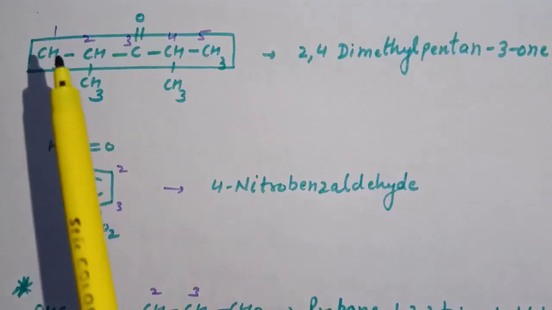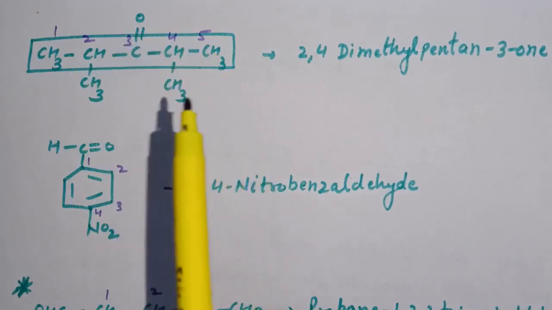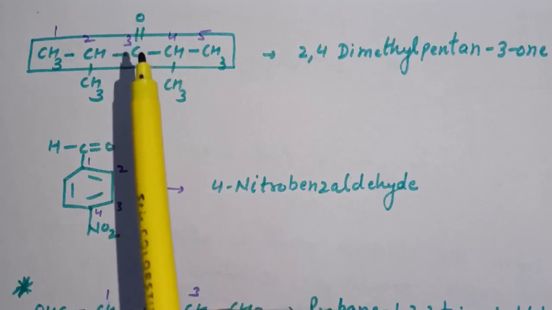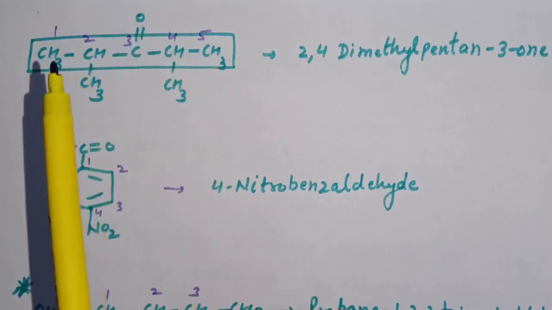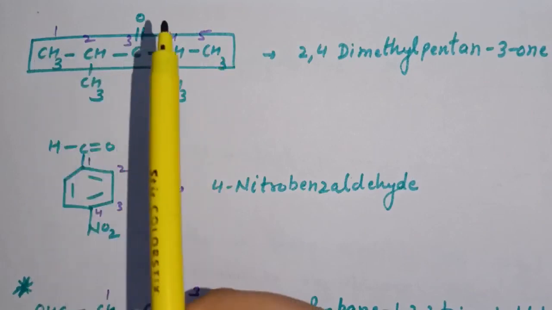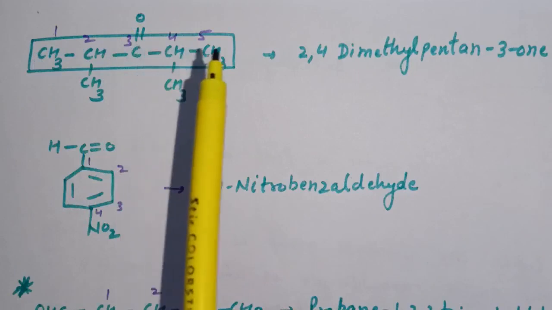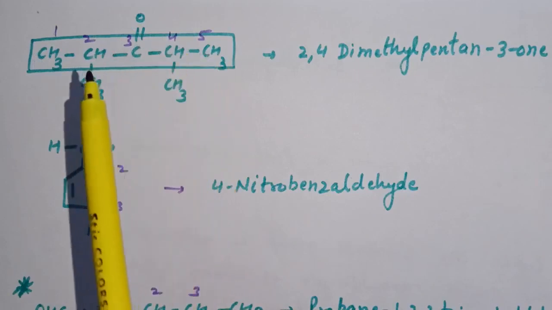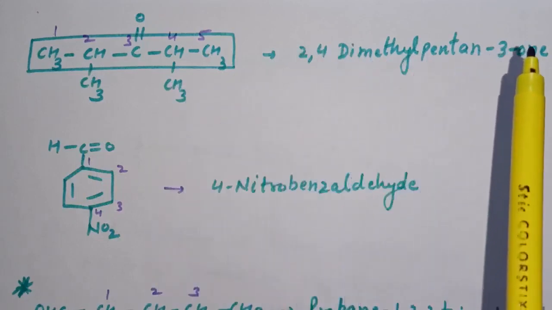Next example is CH3CH3 C double bond O CH3 CH3. Now here again two alkyl groups are attached to the carbonyl group. So here the functional group is ketone. Now the first rule is to select the longest chain which contains this functional group. So here 1, 2, 3, 4, 5. At second and fourth position, two methyl groups are present. So it is 2,4-dimethylpentan-3-one.